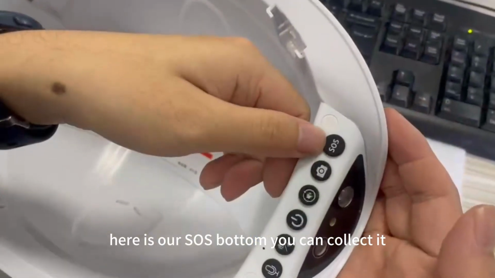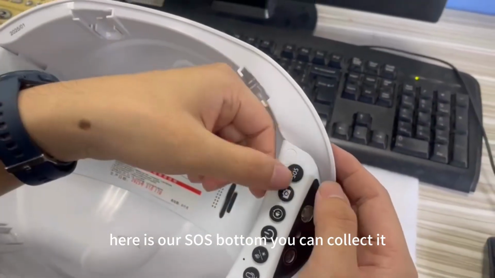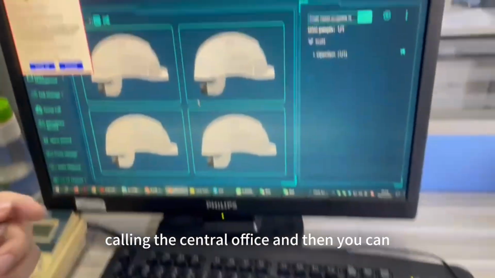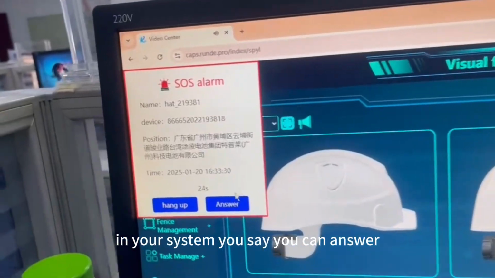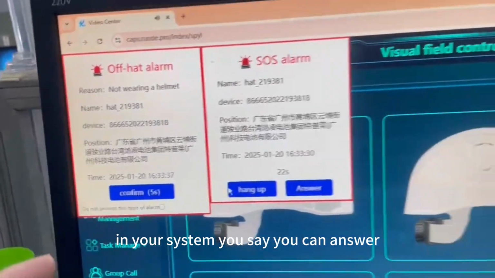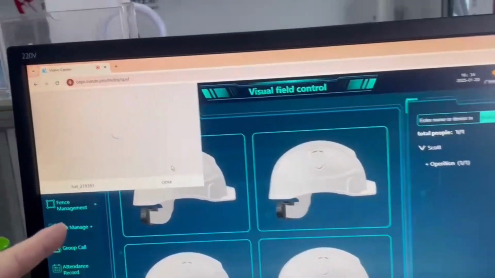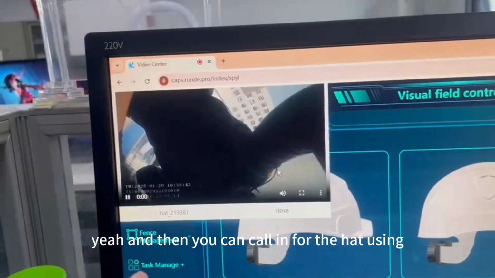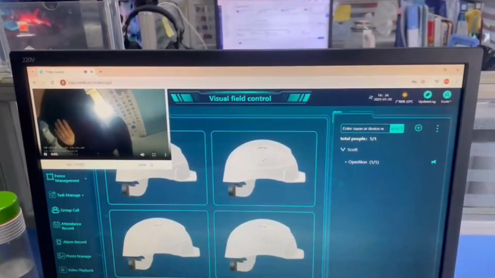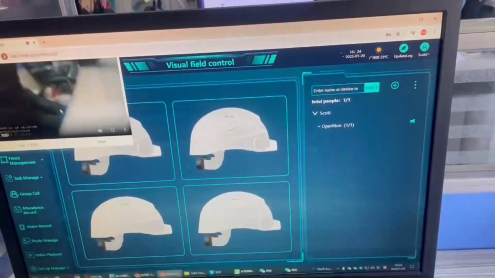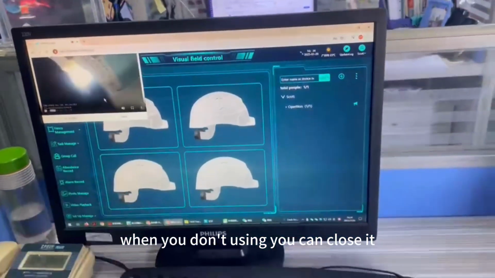And here is our SOS button. You can collect it, calling the central office, and then you can receive your alarm in your system. You can receive answer. Yeah, and then you can call in for the head using. When you don't using, you can close it.